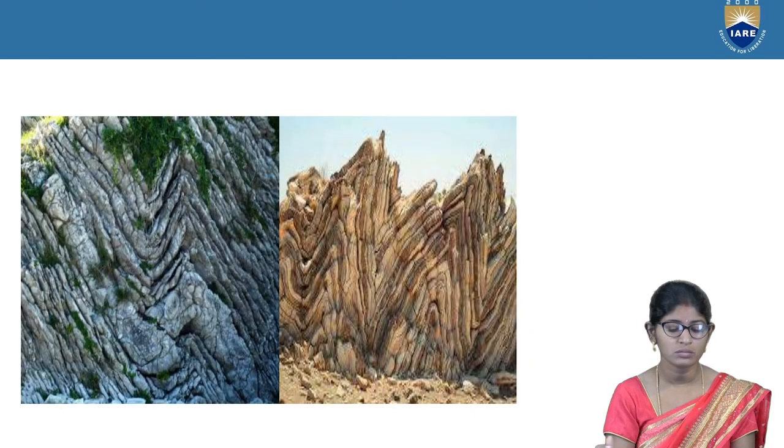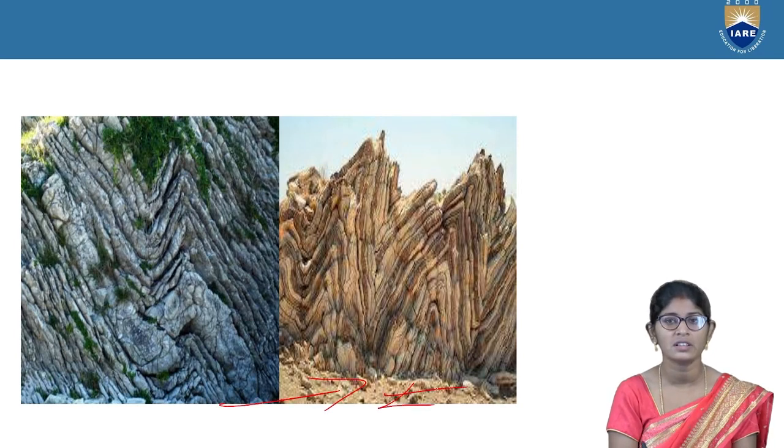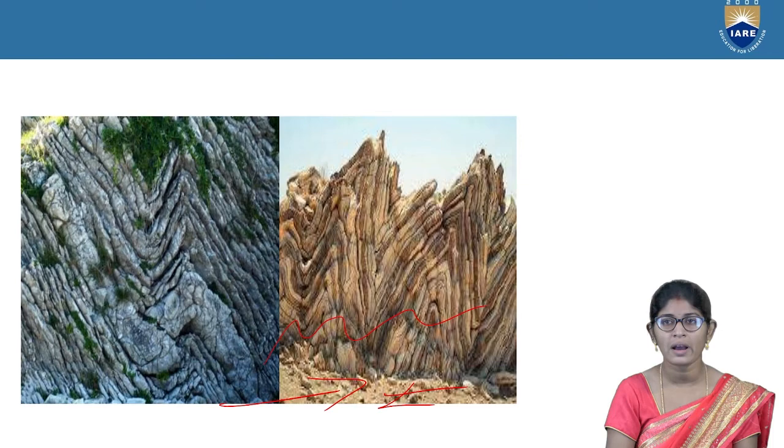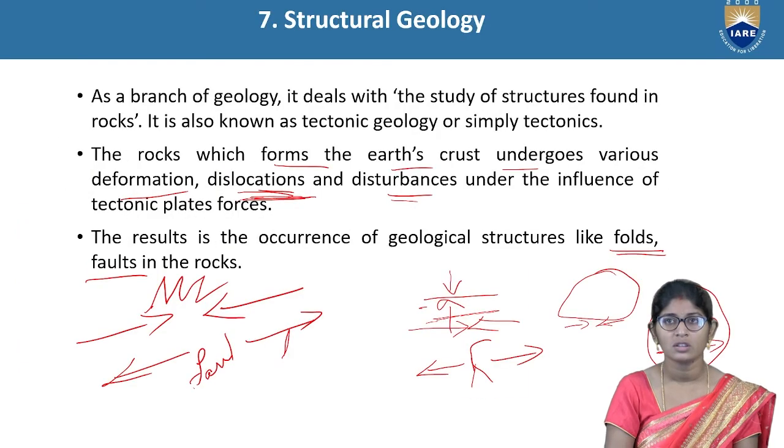Next one, this is a fold. If the plate tectonics move towards each other, then folds will be formed. This is called a fold. This is called a fault. These are the examples for folds and faults. The same thing happens in plate tectonics also. Depending upon the plate tectonics, landslides will occur, earthquakes also will occur, and volcanic eruptions also. These kinds of activities will occur.